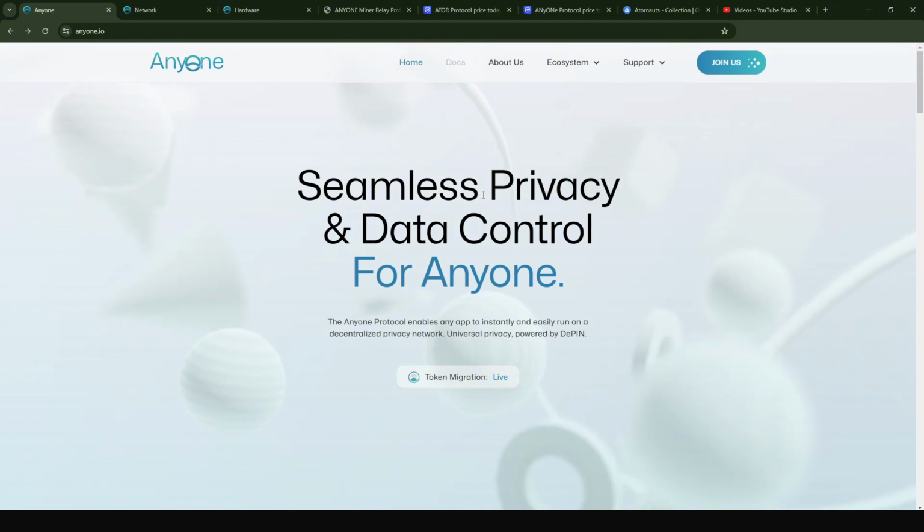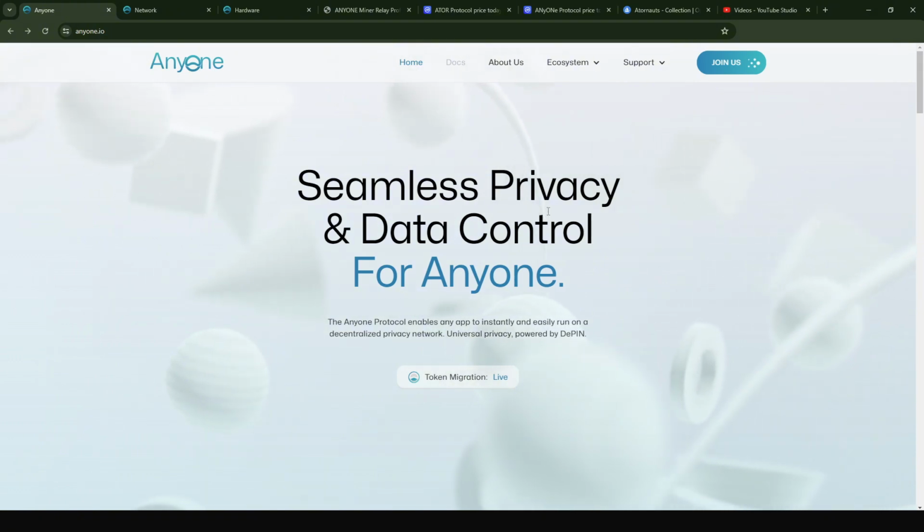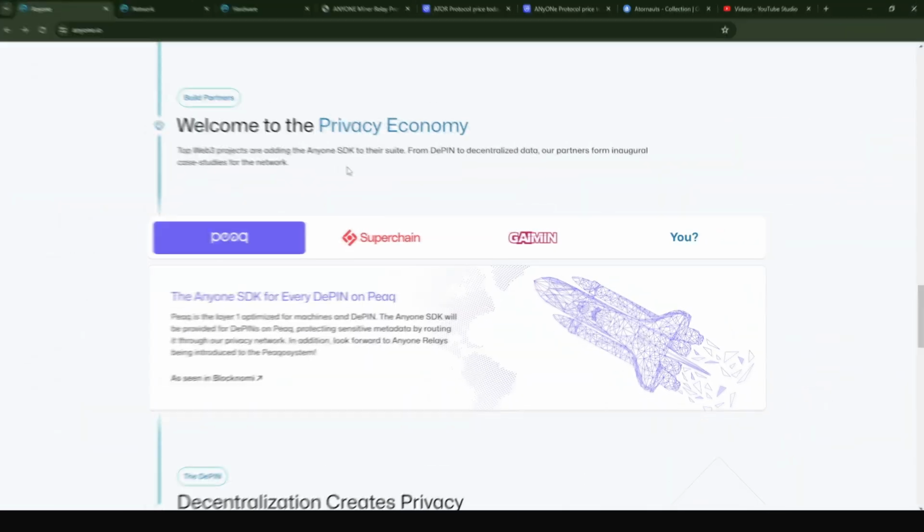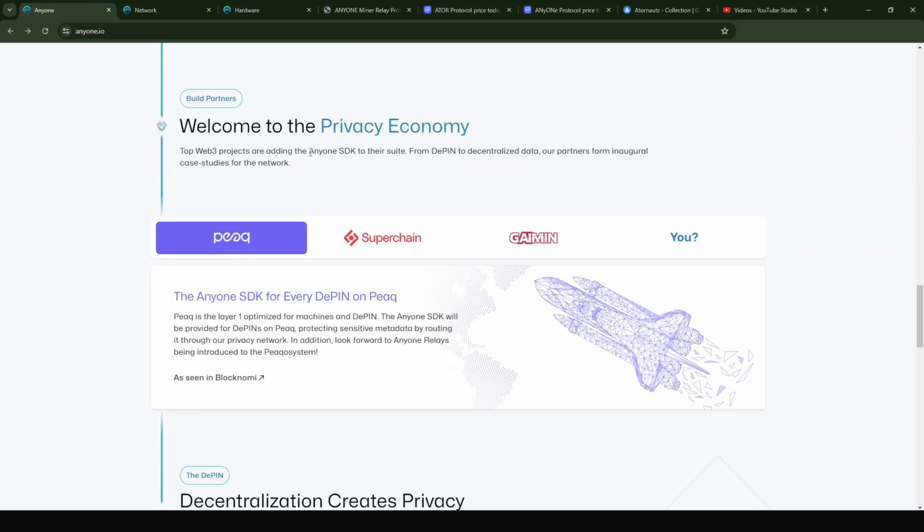Now they are not just building a decentralized layer through which data can be channeled, they also have what is called the ANyONe protocol SDK. The idea of this SDK is that several projects can channel their traffic through it, basically making their traffic anonymous. So the ATOR protocol guys have had huge partnerships with a lot of projects out there.